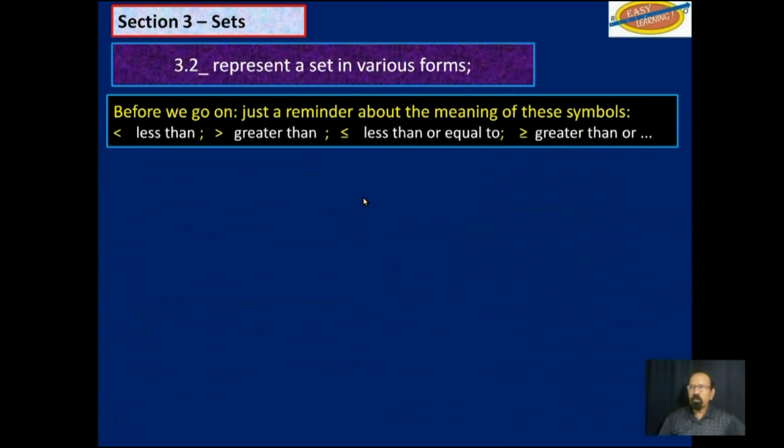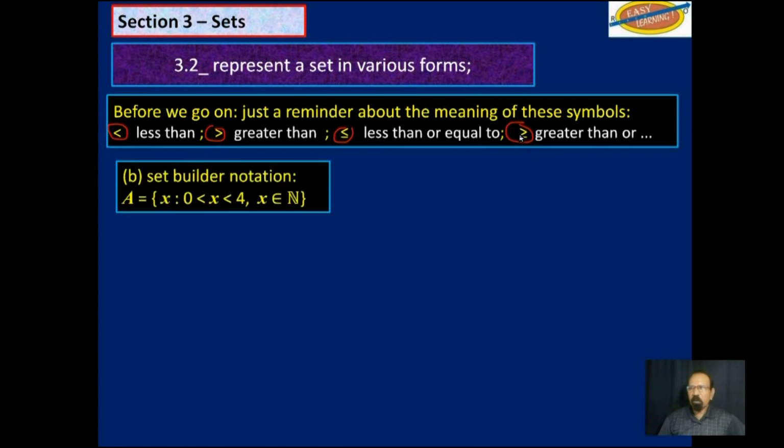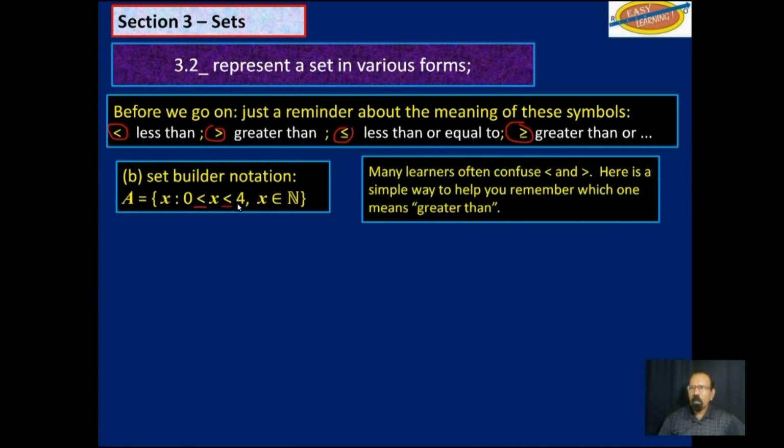Before we go on, just a reminder about the meaning of these symbols: less than, greater than, less than or equal to, and greater than or equal to. Notice in this set builder notation, you have less than and less than here. Now, many learners often confuse less than and greater than. Here is one way to help you remember which one means greater than. And of course, if you know which one means greater than, then the other one means less than.